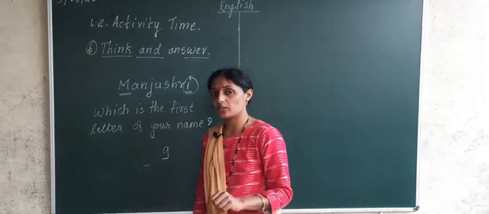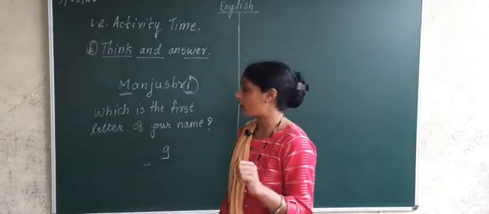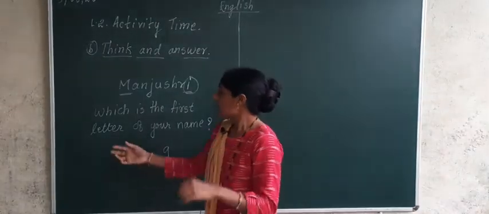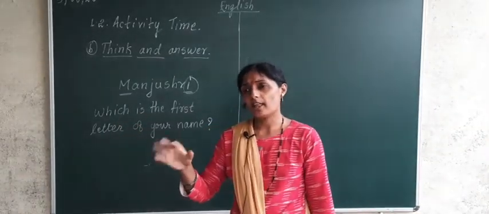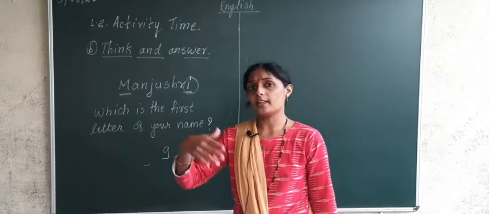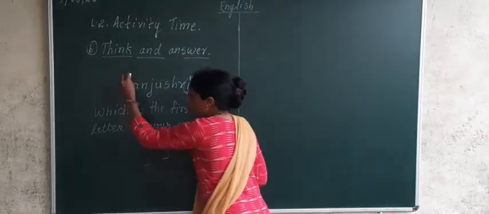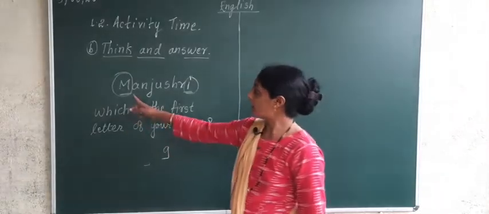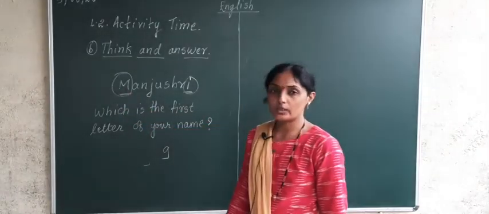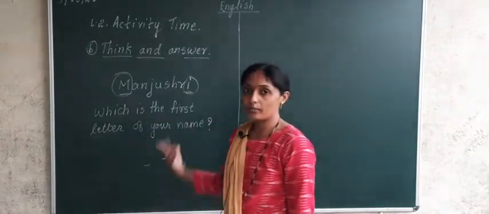Fourth question. If the teacher is asking me, tell any other word which starts with the first letter of your name. Now, can you tell any other word which will start with letter M? There are many words.